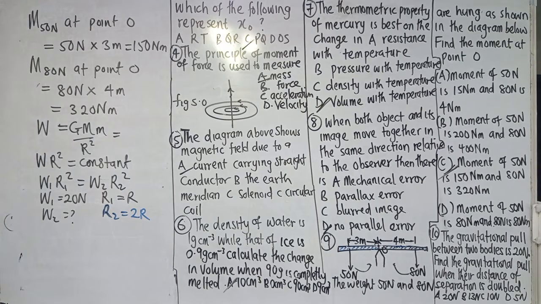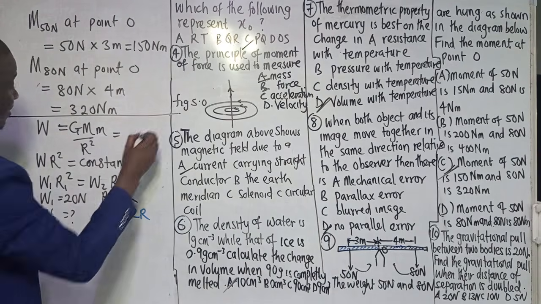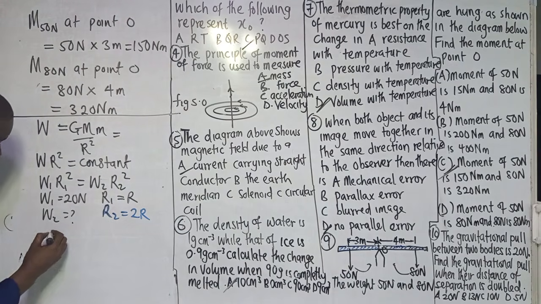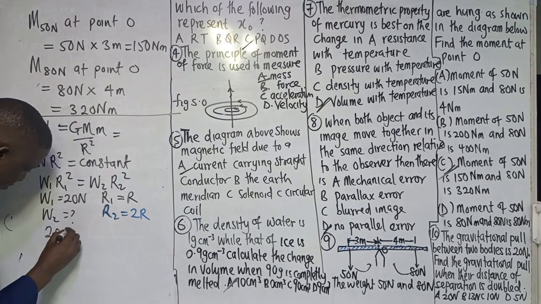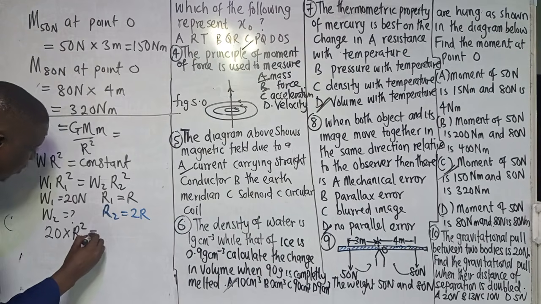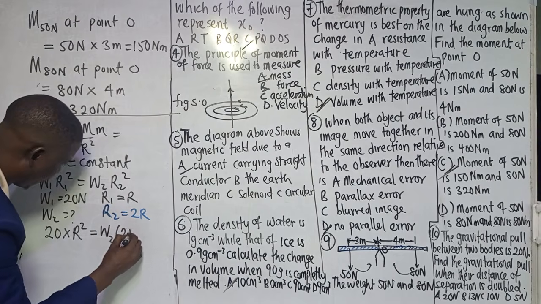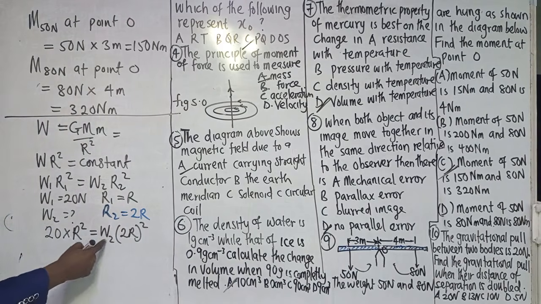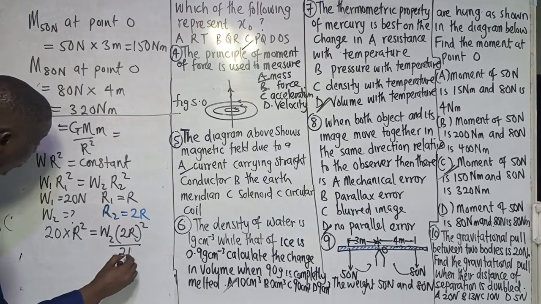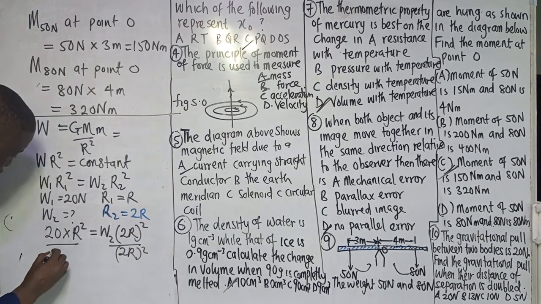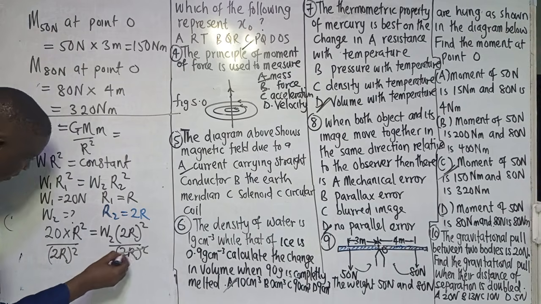So how do you find it? What we are going to do now is this. Look at the board: W1 R1 square. W1 is 20 Newton. R1 is R, so R square. W2 is unknown. R2 is 2R all square. So how do you make W2 the subject of the formula? Divide both sides by 2R all square. This one cancels this.